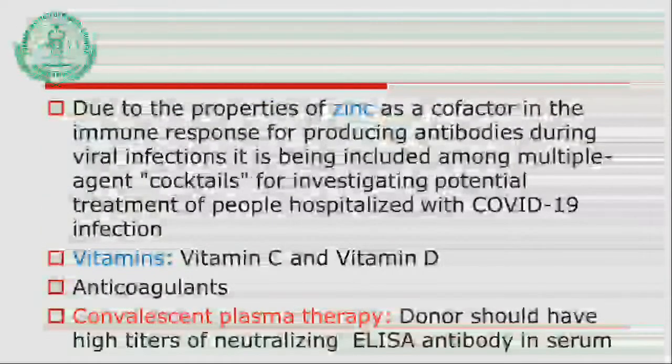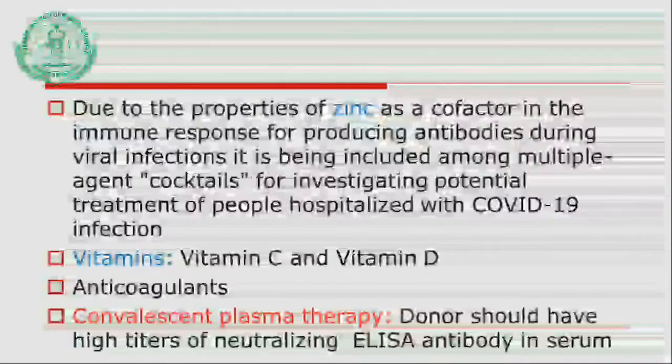One important thing: zinc is a cofactor for the immune response. So for boosting immunity, we are giving various cocktails to patients who are corona positive. The importance of zinc for boosting immunity is already there, and it can be used for treatment. Routinely we are giving vitamin C or vitamin D, and even simple regular daily sun exposure will help you in prevention of vitamin D deficiency.